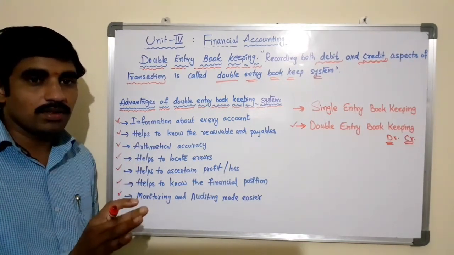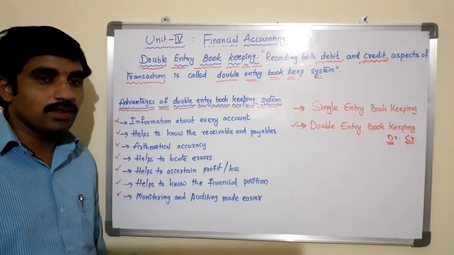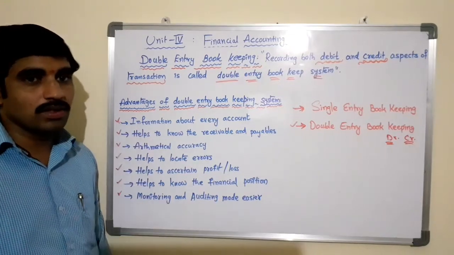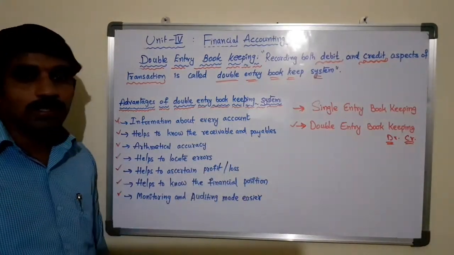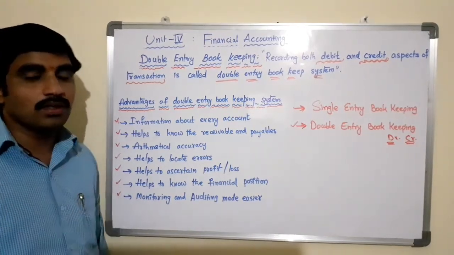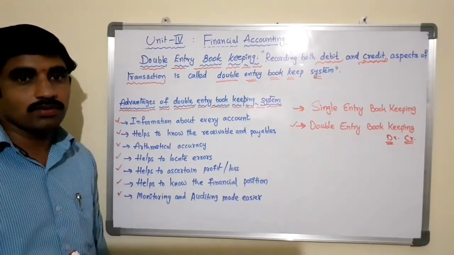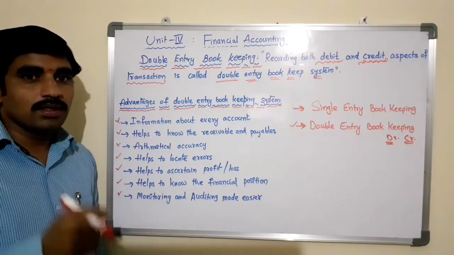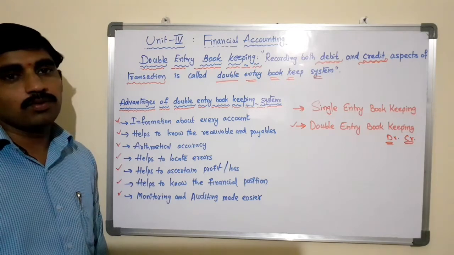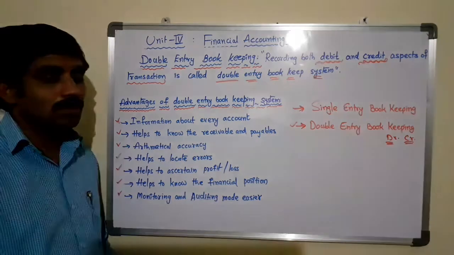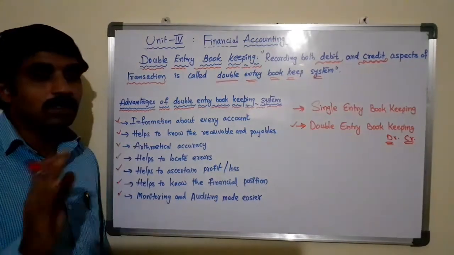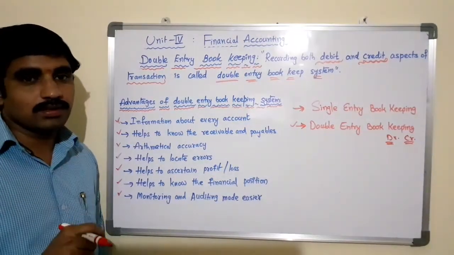Once you have recorded each and every transaction, both debit and credit aspects must be recorded if you are following the double entry bookkeeping system. So information about every account is available in the books of accounts, as well as the accounts are to be found in the ledgers under the double entry bookkeeping system. Therefore, each and every account in the ledger book will show arithmetical accuracy of the transactions.